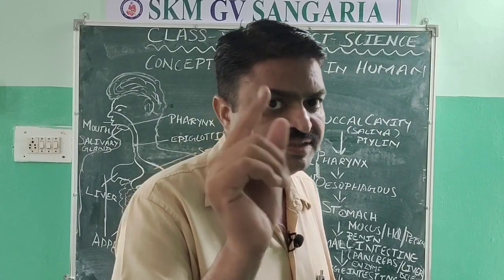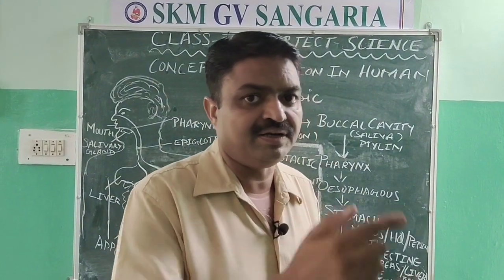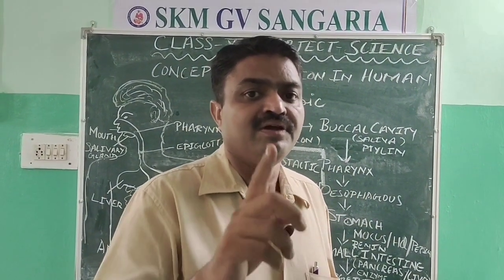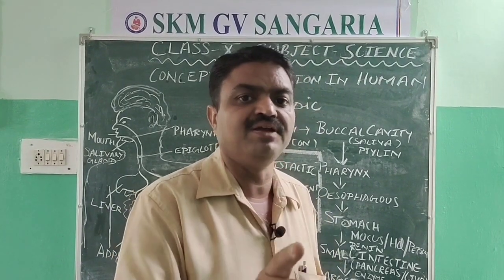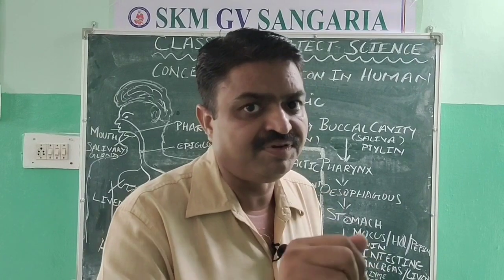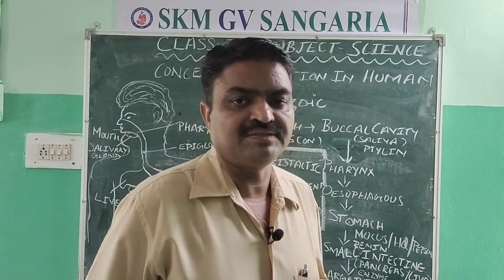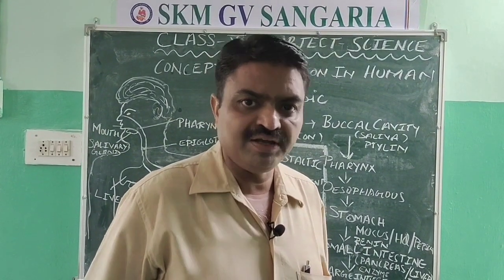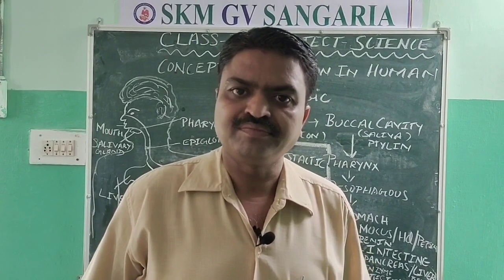So the first enzyme that is secreted in the digestive system is secreted by the salivary gland, student. So which enzyme does the salivary gland secrete? Yes, it is amylase.